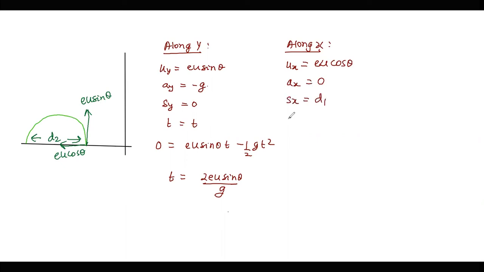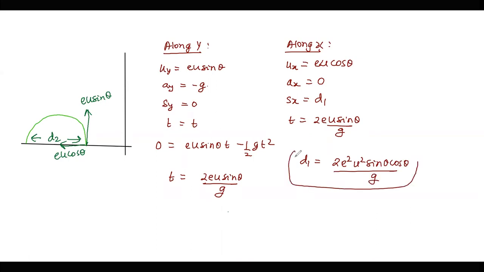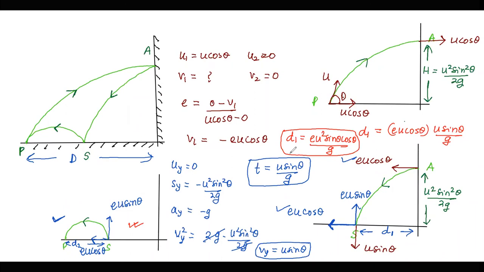Displacement along x is d2. And time is 2 eu sin theta by g. So from here we are writing d2 is equal to ut, because half at square will be 0. So ut is giving us 2e square u square sin theta cos theta by g. So this is d2 that we have.